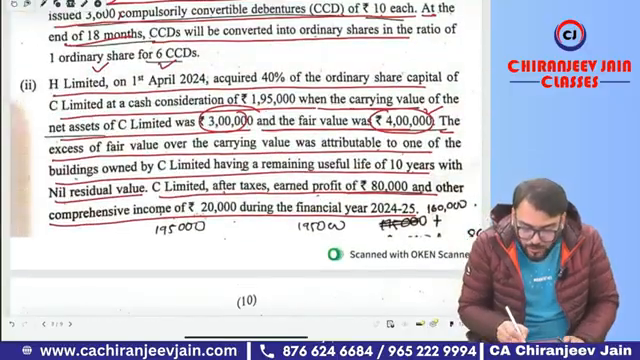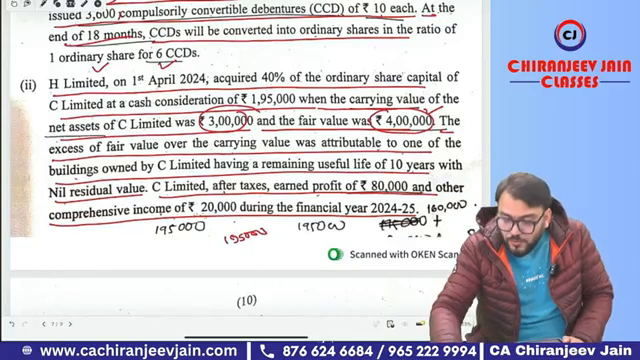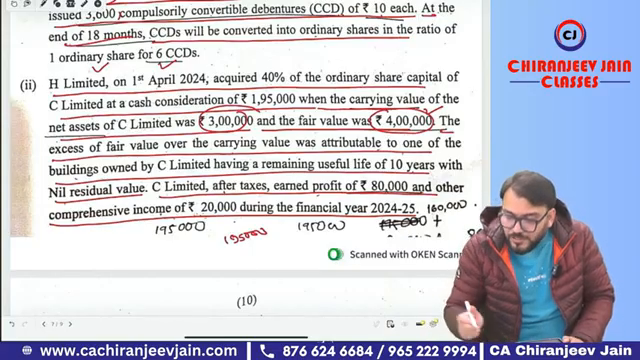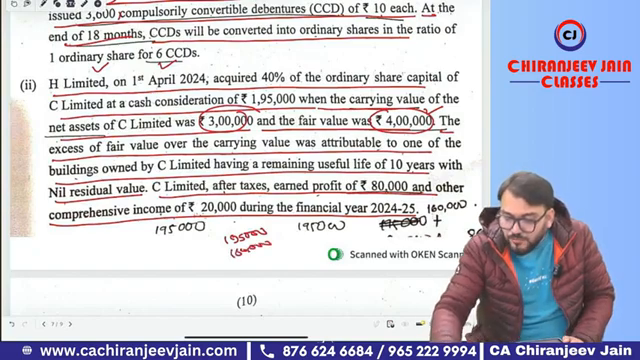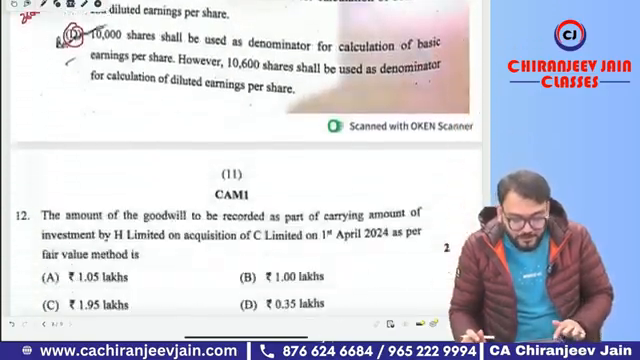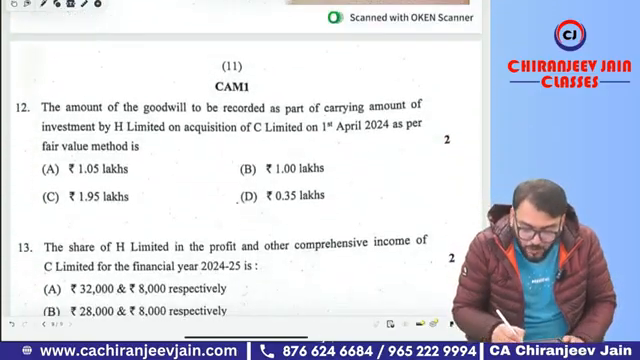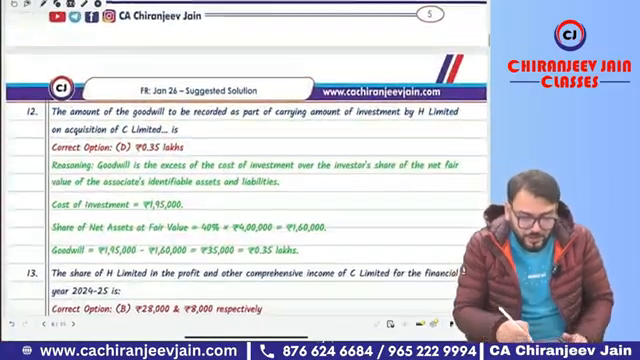What is the cost price? Cost price is 1,95,000. Fair value is given 4 lakh. 4 lakh into 40% how much? It is 1,60,000. So 1,95,000 minus 1,60,000, that is 35,000. The amount of goodwill will be 35,000. That is only correct. It is option number D is correct. You can see in our PDF option number D is correct.